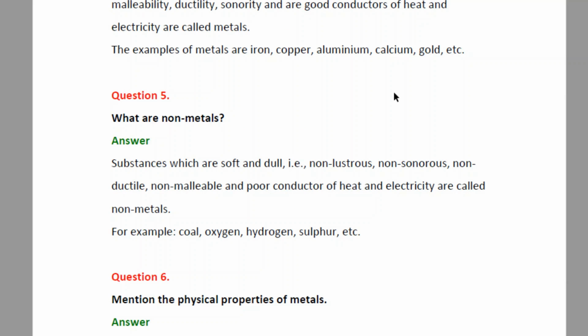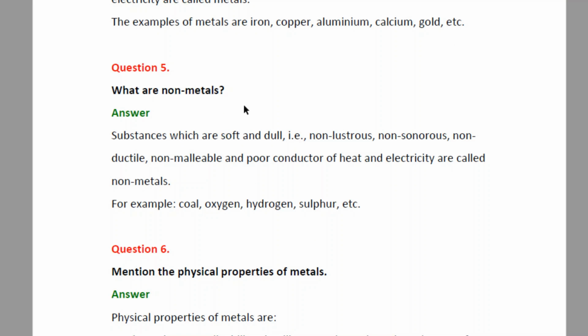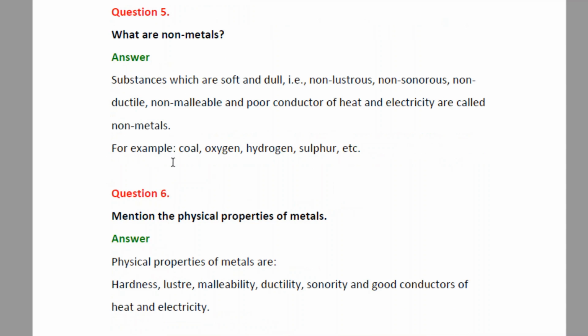Next question, question number 5. What are non-metals? Answer: the substances which are soft and dull, that is, non-lustrous, non-sonorous, non-ductile, non-malleable, and poor conductors of heat and electricity are called non-metals. The examples being coal, oxygen, hydrogen, sulfur, etc. Usually non-metals do not show the unique properties of metals. But again, for all the above cases of metals and non-metals, there are some exceptions.